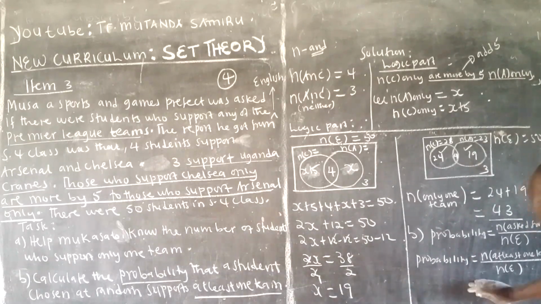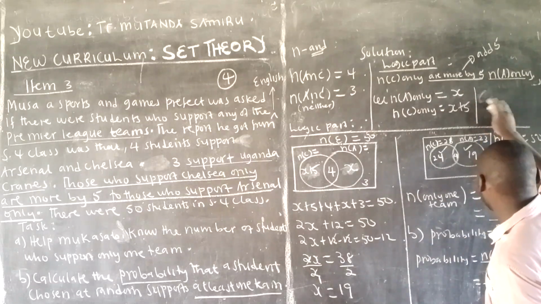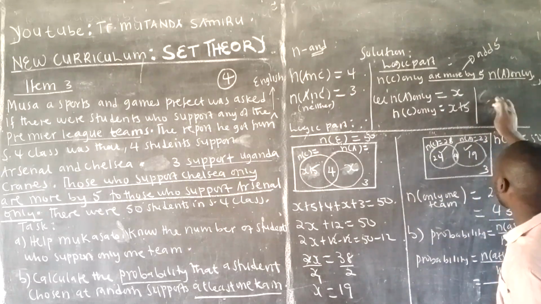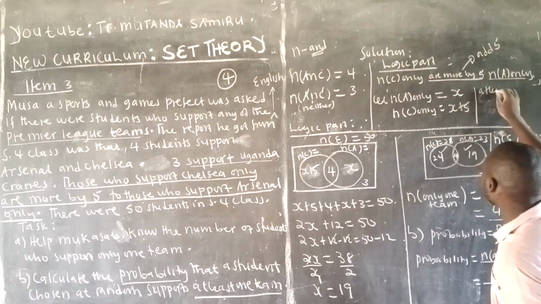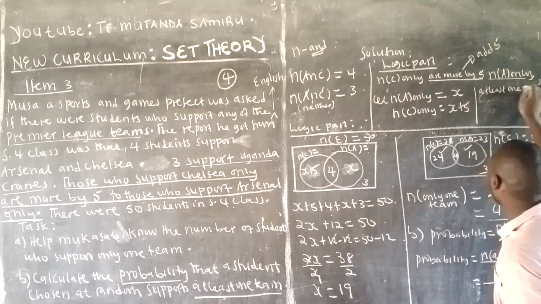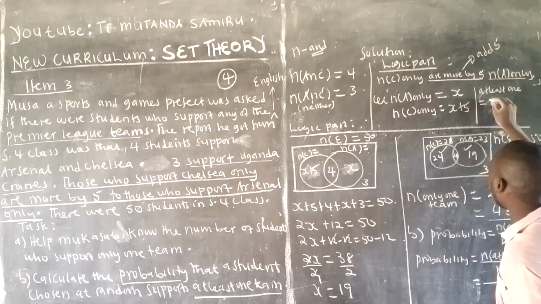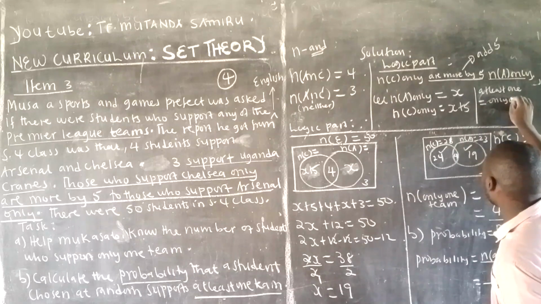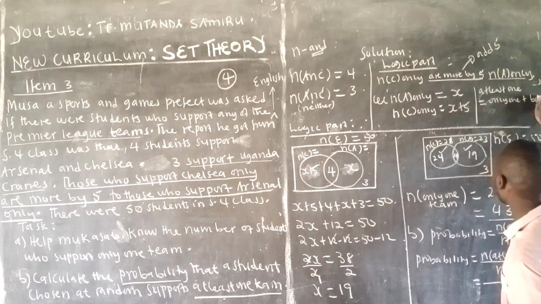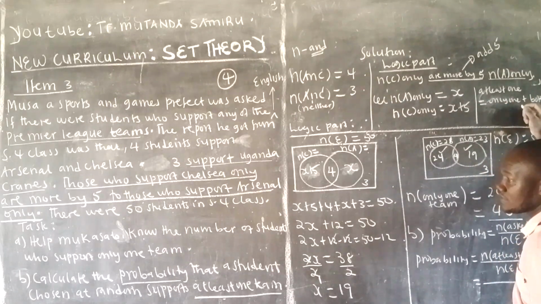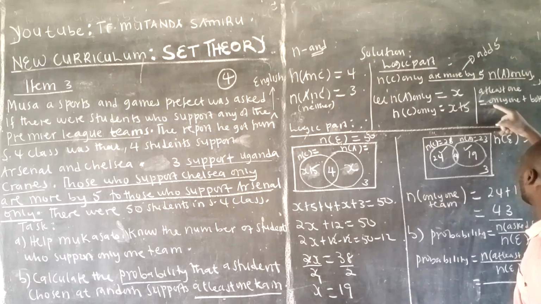So those who like at least one, let's get them here. By the way, at least one, what do we do? What do we say we do about the at least one? I'll do it here. What we do for at least one is we add only one plus both. You can go and watch lesson 3, please. To get at least one, we add only one plus both.